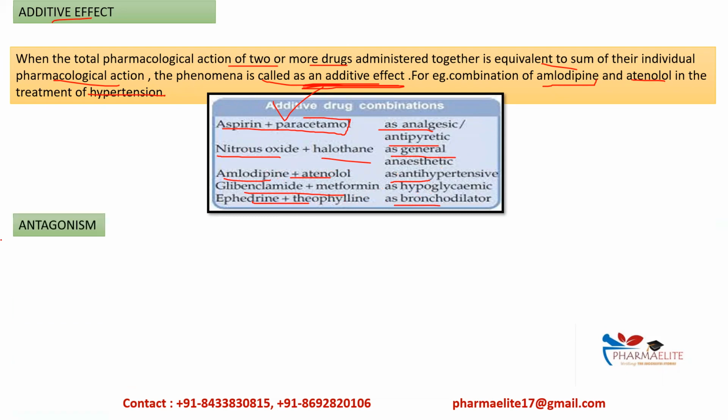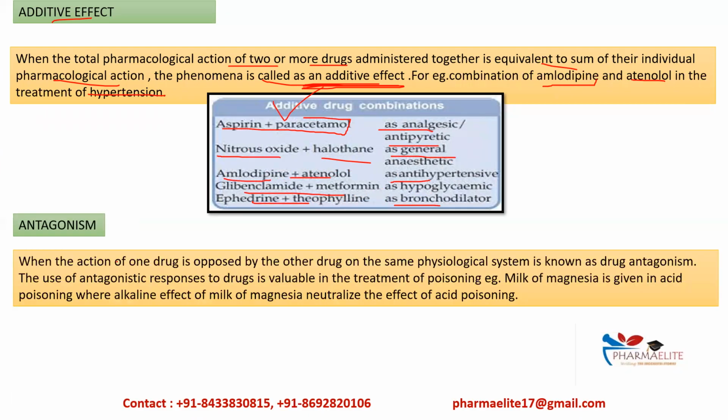Okay. Then the next one is antagonism. When the action of one drug is opposed, antagonized by the other drug on the same physiological system, it is known as drug antagonism. The use of antagonistic responses to drugs is valuable in the treatment of poisoning. For example, milk of magnesia, which is alkaline, is given in acid poisoning, when the alkaline effect of milk of magnesia neutralizes the effect of acid poisoning. Okay, this is one example.